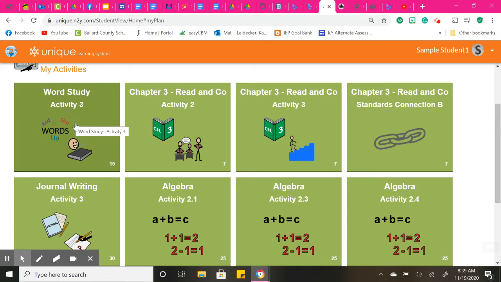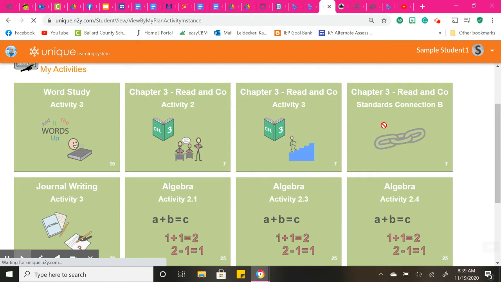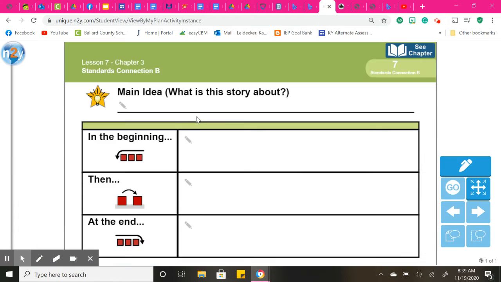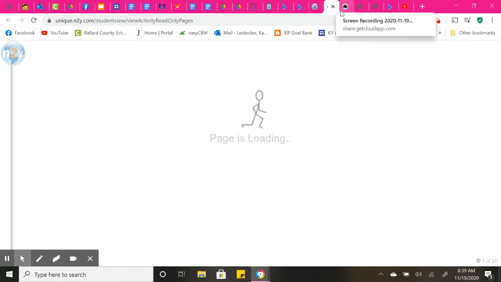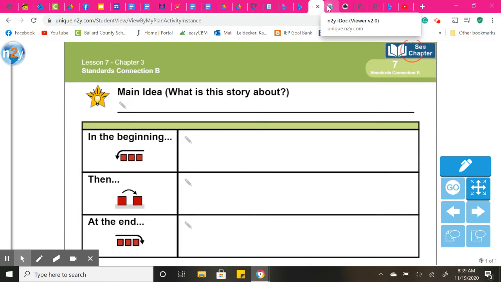Today you will complete your word study, your chapter reading, and you have the comprehension questions to complete. And then your standards connection, you will complete it from beginning, middle to end. And don't forget, you can click right up here at the top right corner and it'll open you up a new tab for your chapter reading to answer those questions from beginning, middle to end there.